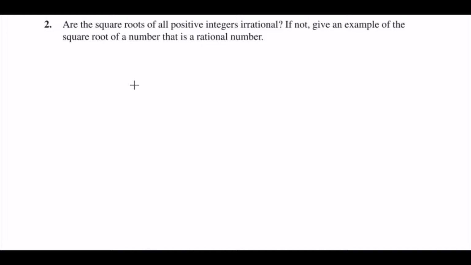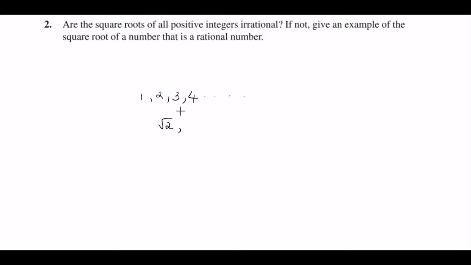So you know, the positive integers are 1, 2, 3, 4, etc. All these are positive integers. When you take the square root of 2, it is root 2. Root 2 is an irrational number. That is, it cannot be written in the p by q form, and it has a non-terminating and non-repeating decimal expansion. You'll be learning about these in your next sections.